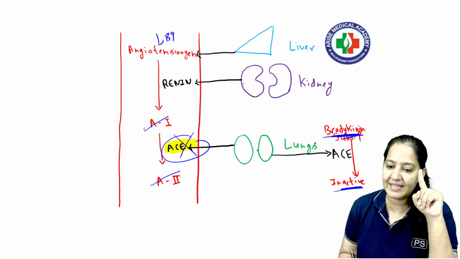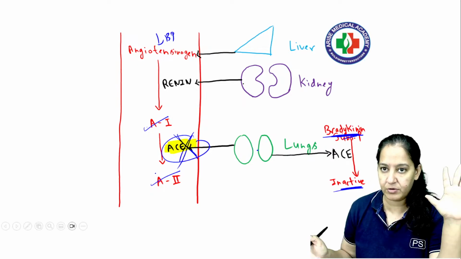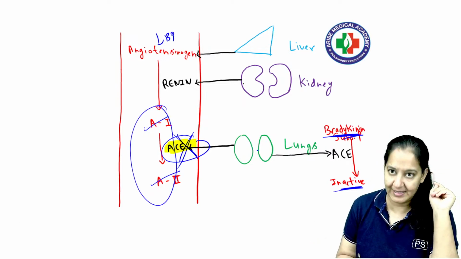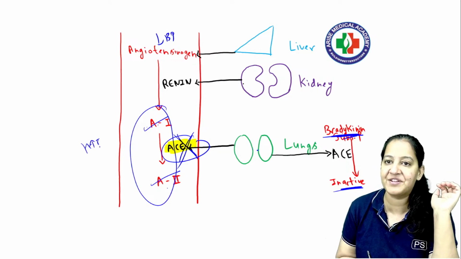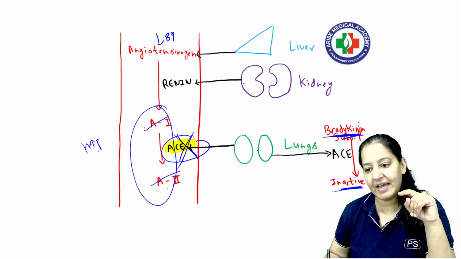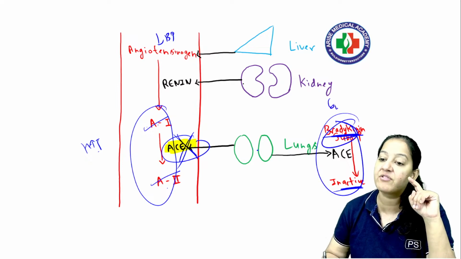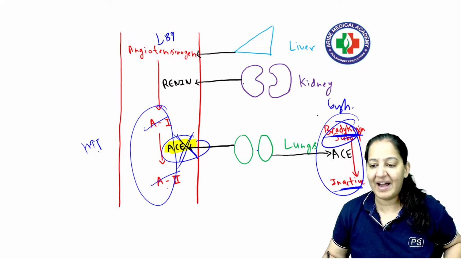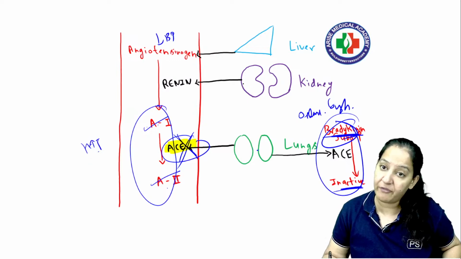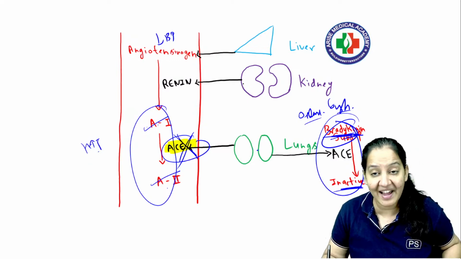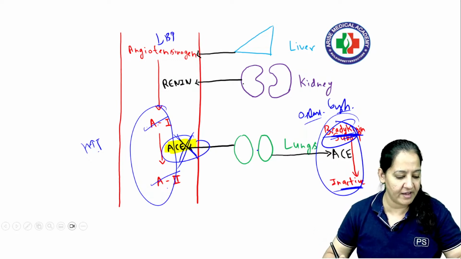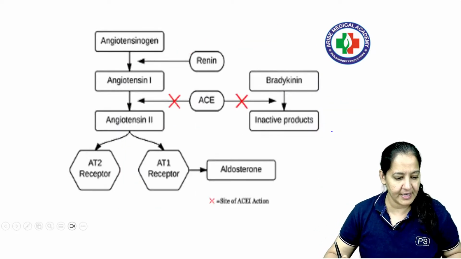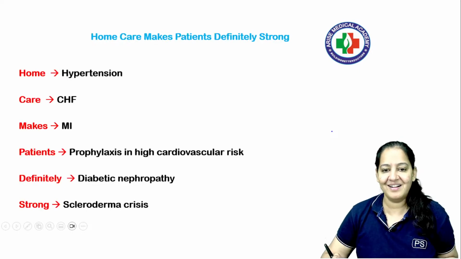If you give ACE inhibitor, both these functions will be blocked. We want the blockage of this function. Yes, we do not want angiotensin 1 to convert into angiotensin 2 because we want to treat the hypertension, right? But if we inhibit the ACE, this will also be blocked and the person will have cough as a side effect. So cough and edema are side effects of ACE inhibitor because bradykinin causes cough, edema, itching, all of them. So these side effects I have also explained to you. Got it? Say yes if you got it. Can we go ahead?